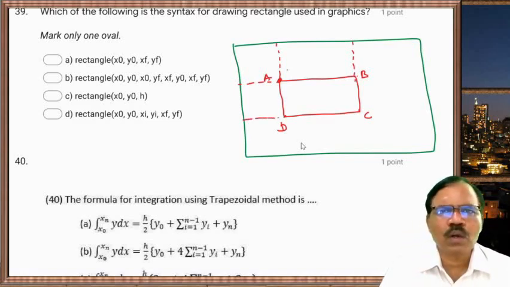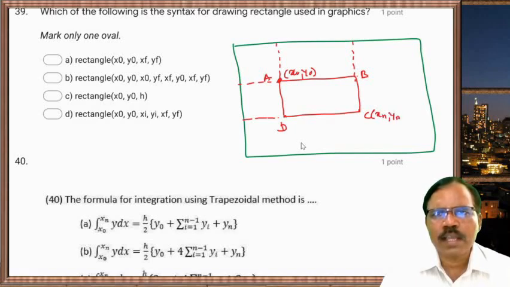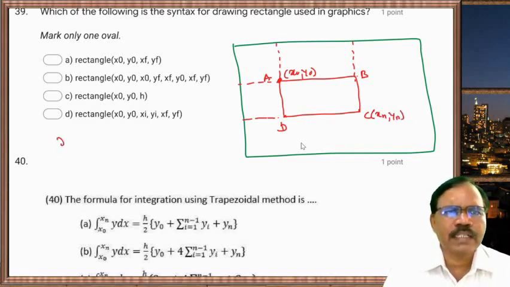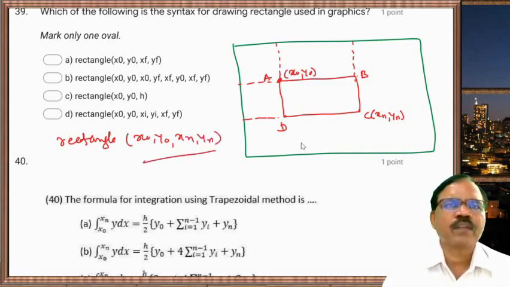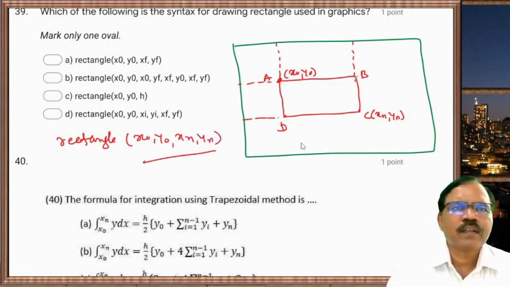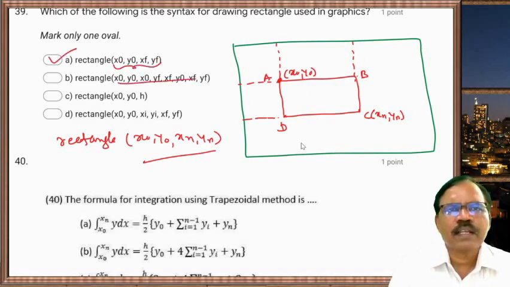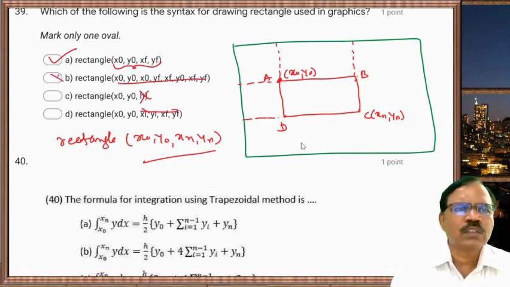So only two coordinates are necessary, x0, y0, and xn, yn. So the syntax is rectangle(x0, y0, xn, yn). Four arguments are there. This option has four arguments, so this is correct. The others have more arguments or fewer arguments, so these are not correct.